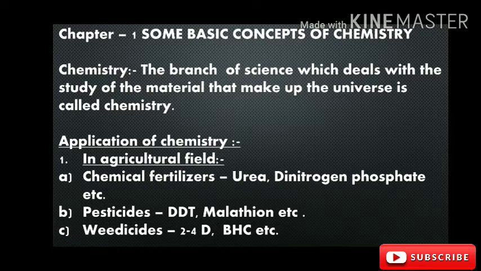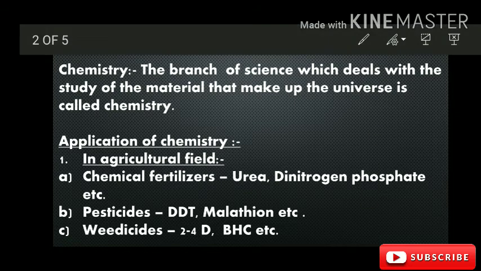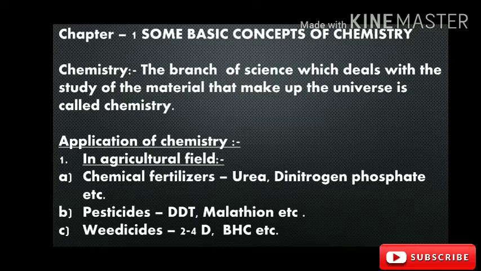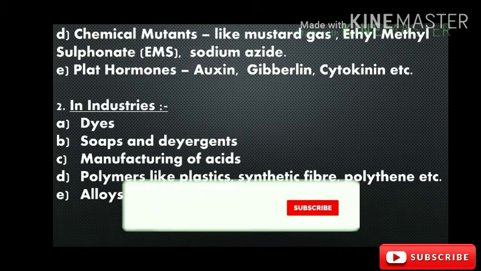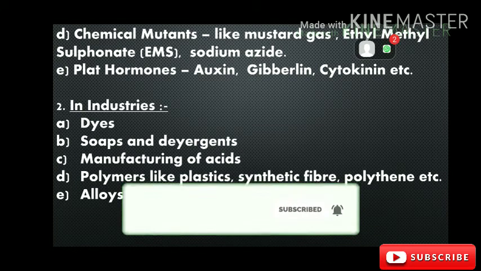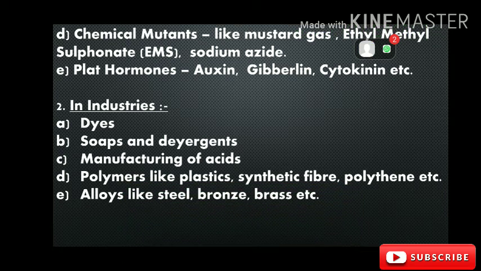The next topic is weedicides. Unwanted plants that grow in the agricultural field are destroyed by weedicide chemicals like 2,4-D, BHC, etc. Now the next topic is chemical mutagens. During improvement of agricultural products, we use chemical mutagens for hybridizing different crops and their varieties.